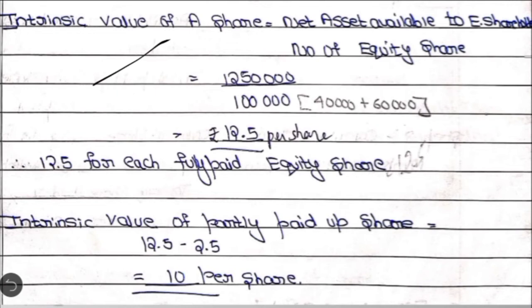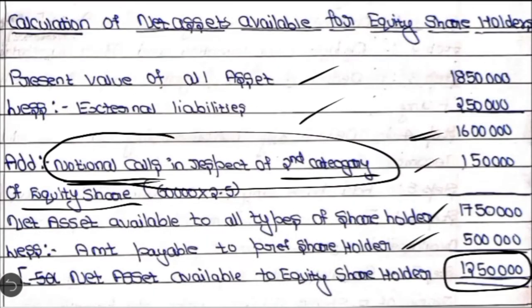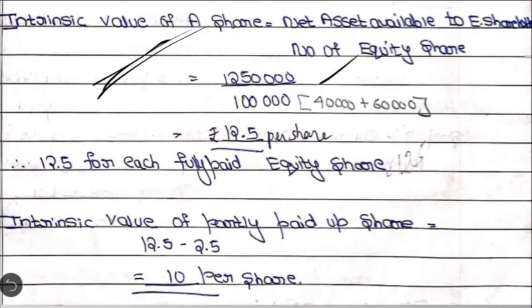From that, if you deduct the uncalled amount per share, you will get the intrinsic value of the second category. So intrinsic value of a share is equal to net asset available for equity shareholders divided by number of equity shares. Now we can assume that the two categories are the same because the notional call has been assumed to be collected. So 12,50,000 divided by 2,50,000 gives 12.5 per share.